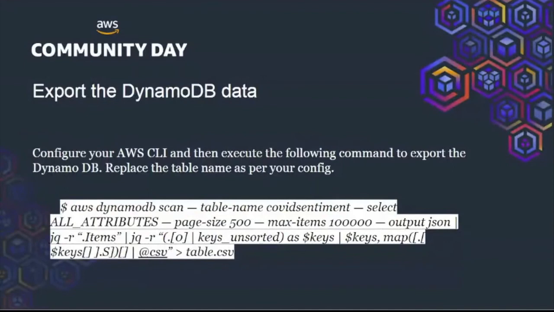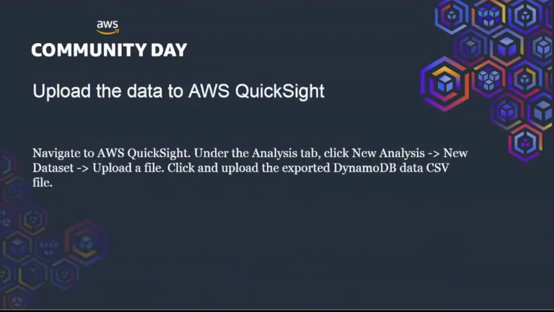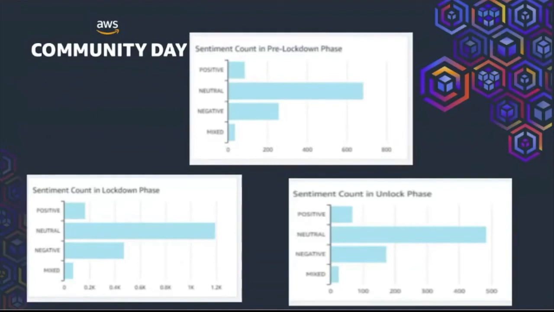To export the data from the DynamoDB, you can use AWS CLI, and with just one command, you will be able to export the entire data in your DynamoDB. The reason why I'm exporting the data here is that it's one of the easier ways to do it, and you can re-upload the same data in your Amazon QuickSight. So go to your AWS QuickSight, and for the new data source, you can go ahead and upload the exported CSV file here.